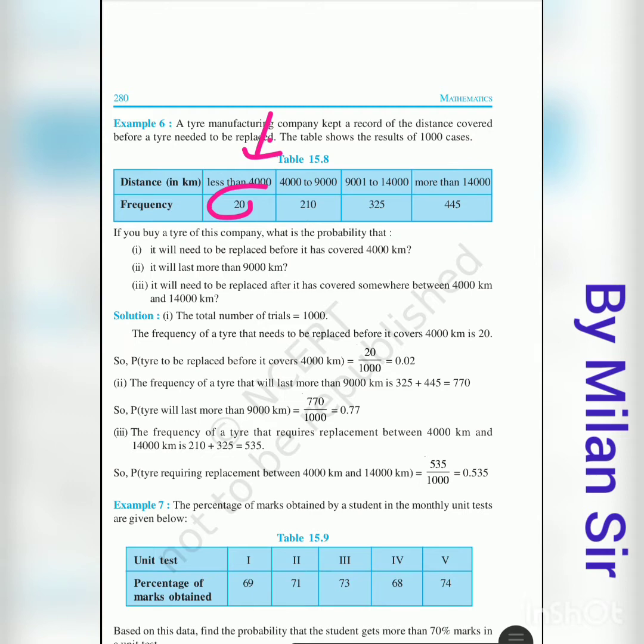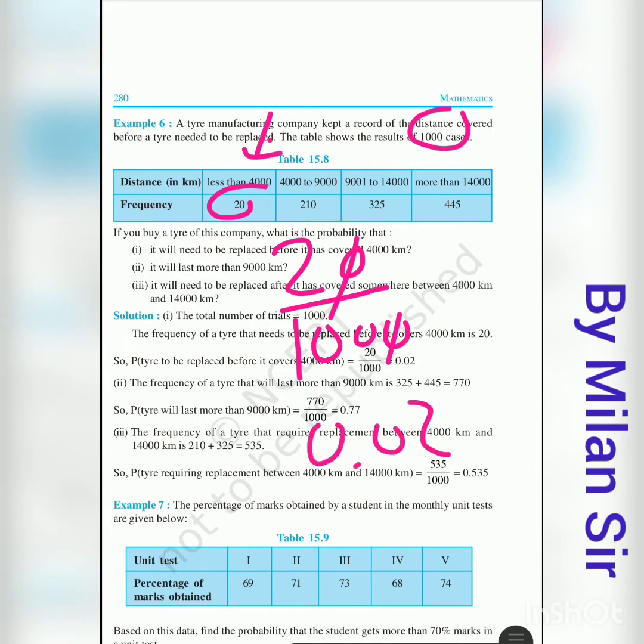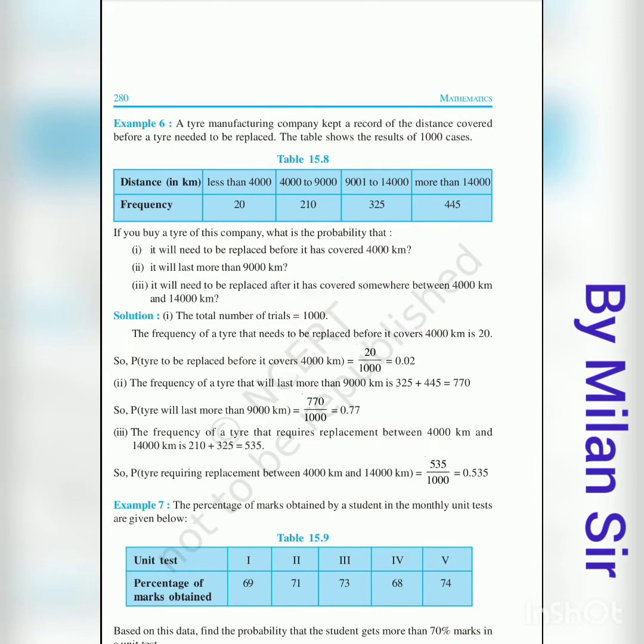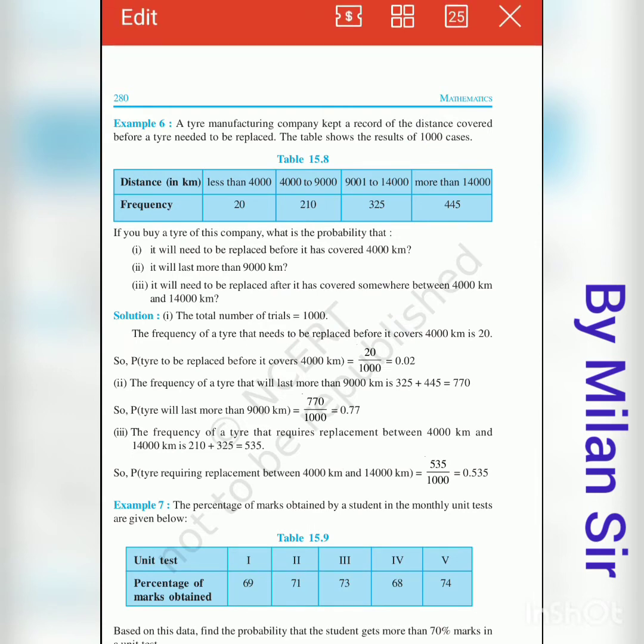So this 20 becomes our favorable outcomes and this 1000 becomes our total number of outcomes, because total 1000 results are given to you. So favorable outcome 20 divided by 1000. So 10 cut, now 2 divided by 100, 0.02. So our first answer is 0.02.